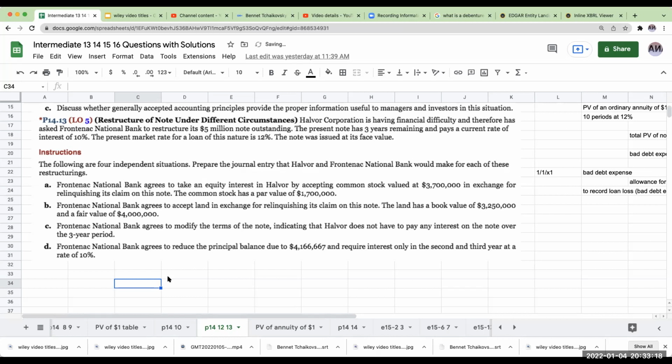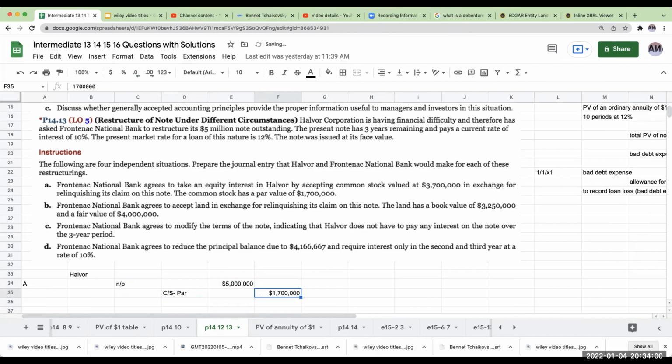Okay, so if I am Hoover, Hoover has a note payable outstanding of $5 million. So for part A, Hoover is going to be debiting notes payable for $5 million. And this is what absolutely drives me bananas. The author said that they would change it for the 19th edition, but to me, this is just insane. So I'm going to have common stock at par. The common stock at par is 1.7 million.